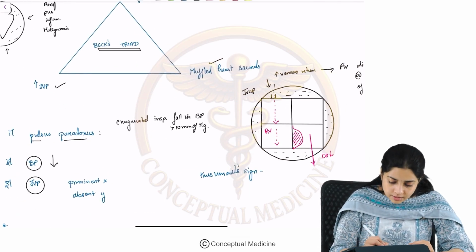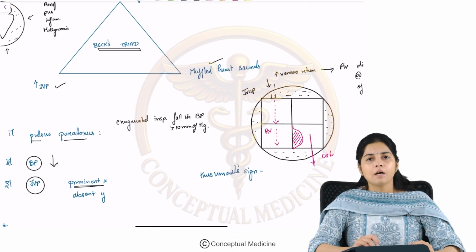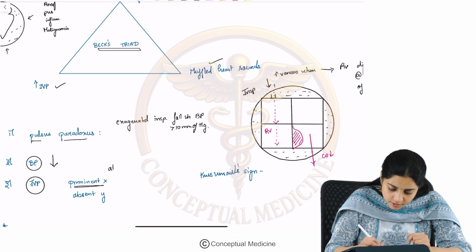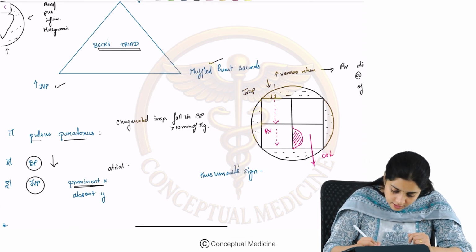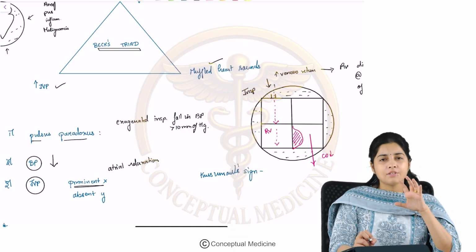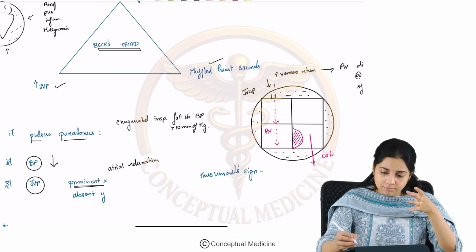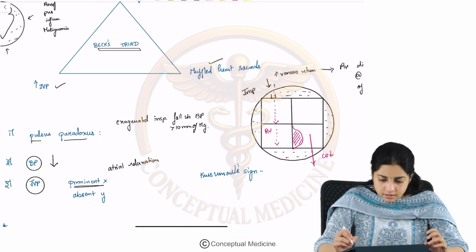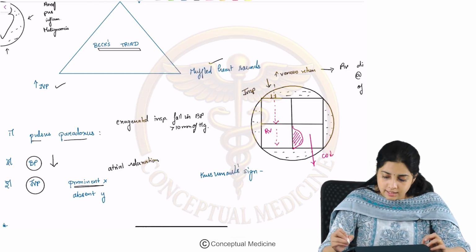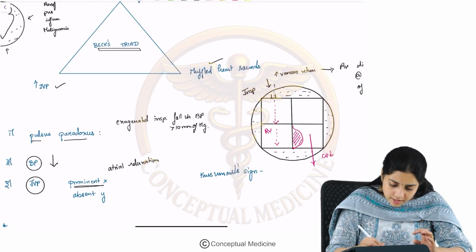In cardiac tamponade, there is a prominent X-descent. Now, we all know what the X-descent is due to. X-descent is due to atrial relaxation. So, atrial relaxation is what is responsible for the prominent X-descent. What happens in cardiac tamponade is that the atrium relaxes under a high pressure. There is a high pressure which is generated because the fluid from outside causes compression, right? So, that's why there is a prominent X-descent.